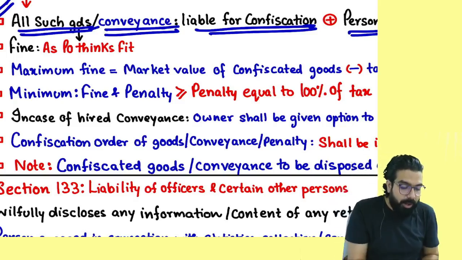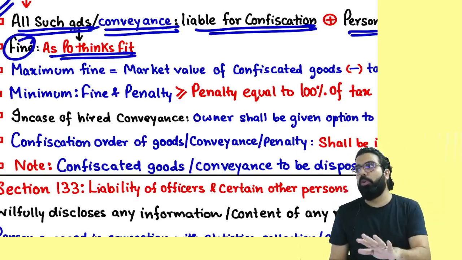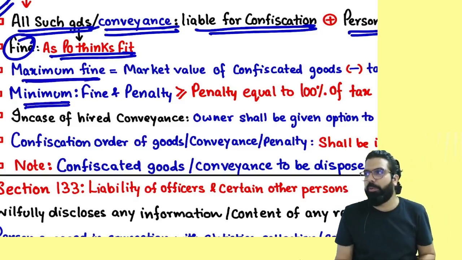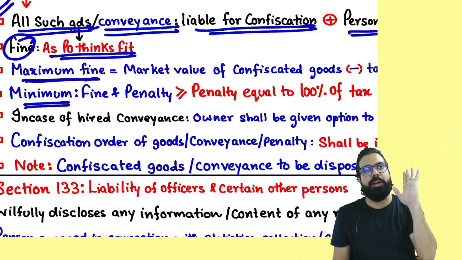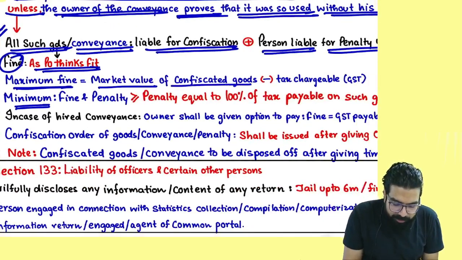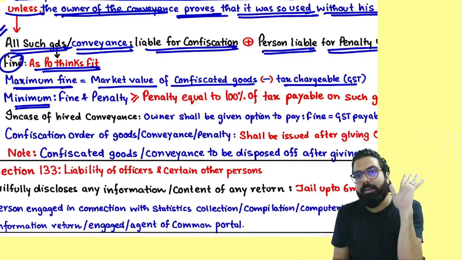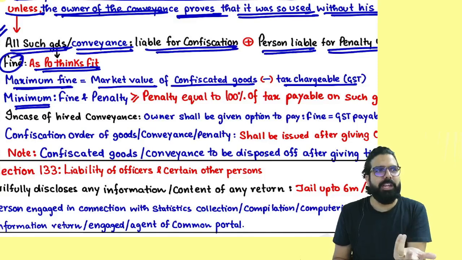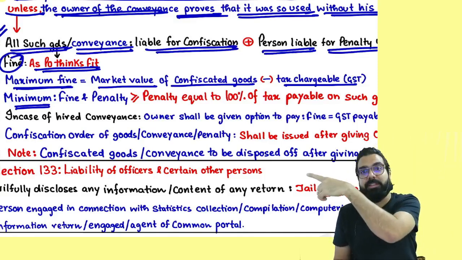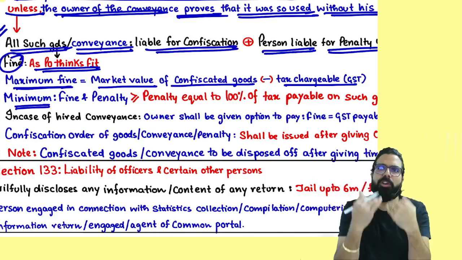And it is told over here, fine as the proper officer thinks fit. Does he tell you to give a blank cheque? No, not so. There is a maximum limit and a minimum limit. Whatever the officer thinks fit, he will tell you to pay, but the maximum fine can be the market value of the confiscated goods minus the GST. He'll tell you, see, sir, now the goods are mine only. If you want to take them, pay me the market price minus the GST, because GST anyway they will recover from you as tax. We are talking about penalty. So they are telling you, whatever is the market price minus the GST, you pay it to us, we will leave your goods.